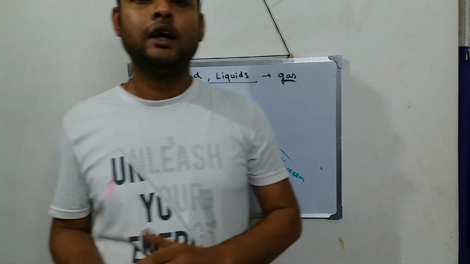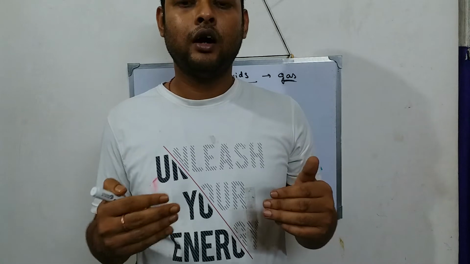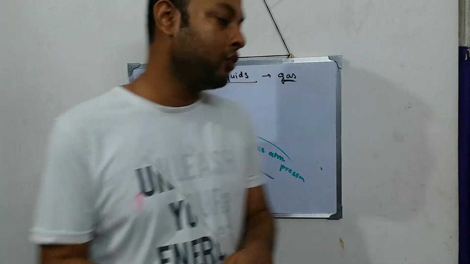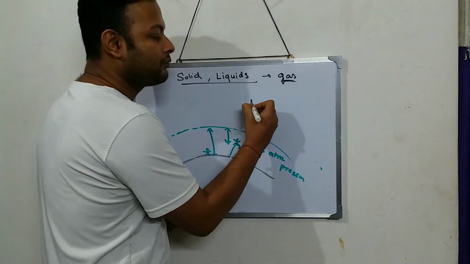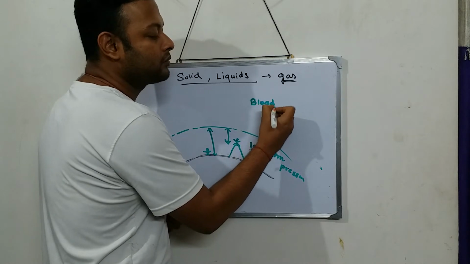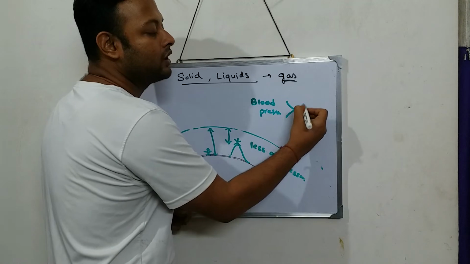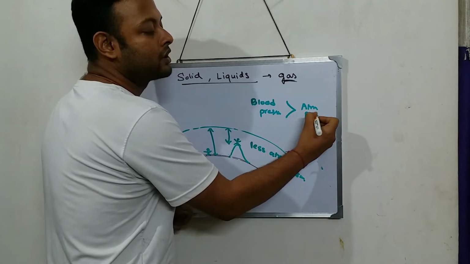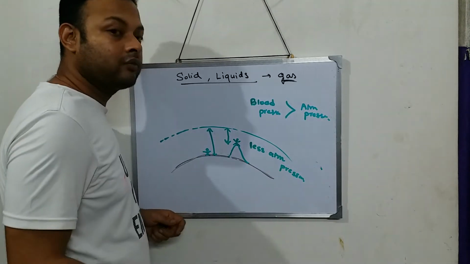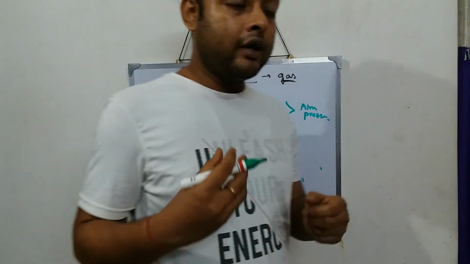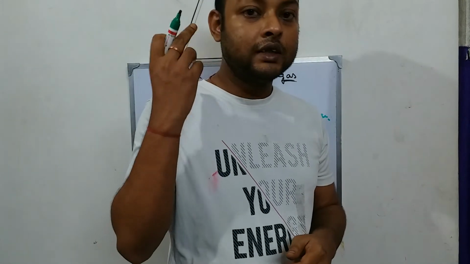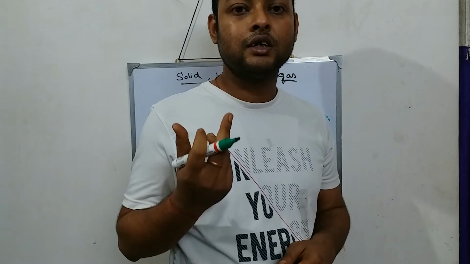Because of these unequal pressures, the blood pressure becomes more than the atmospheric pressure. So the person starts bleeding from his ears, nose, eyes.